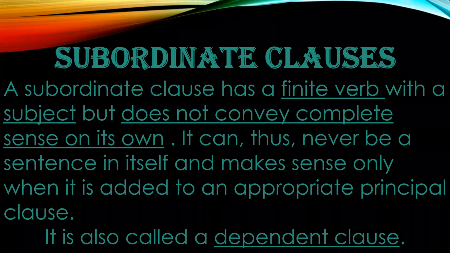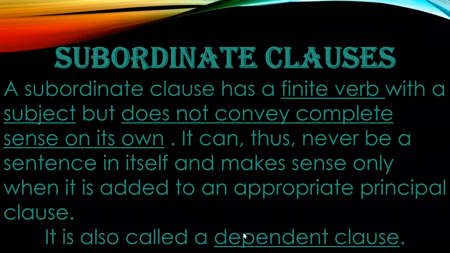The two coordinating clauses also on their own convey complete sense. But a subordinating clause, although it has a finite verb and a subject, does not convey complete sense on its own. It can thus never be a sentence in itself and makes sense only when it is added to an appropriate principal clause. Therefore, we also call subordinate clauses dependent clauses.